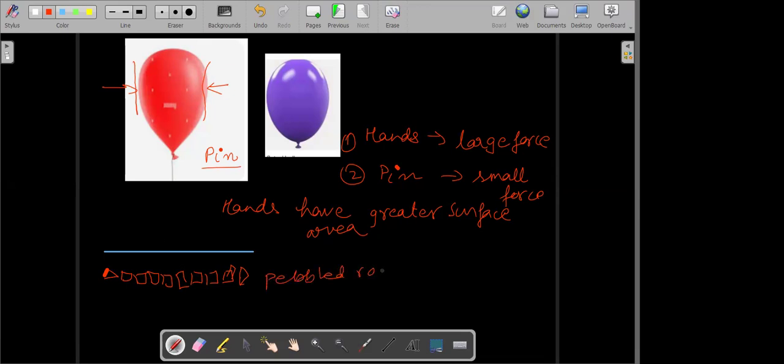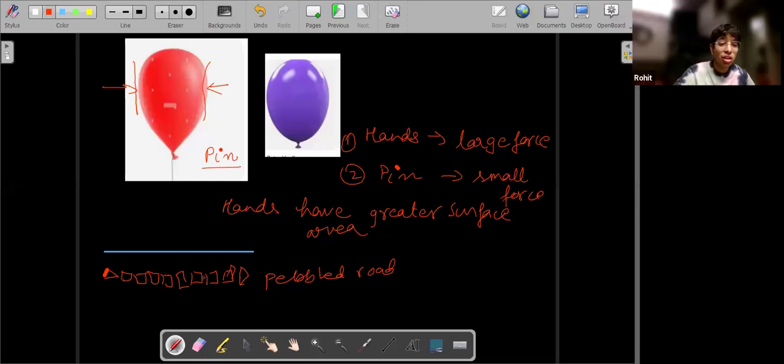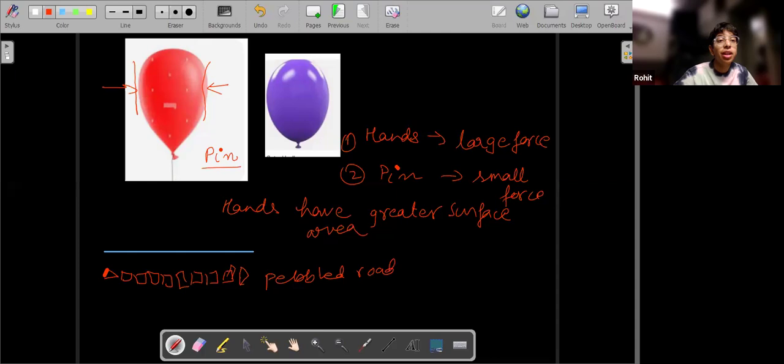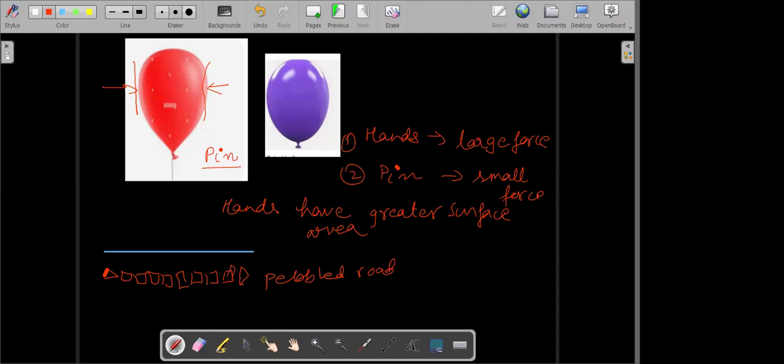If you are walking on a pebbled road, you will suffer more pain. It is easier to walk on a smoother road because our feet have a greater surface area in contact with the road. But on a pebbled road, people require more force to be exerted by the legs. The same force is being exerted by the legs, but due to the shapes of the pebbles, only a small amount of the area of the feet will remain in contact with it.